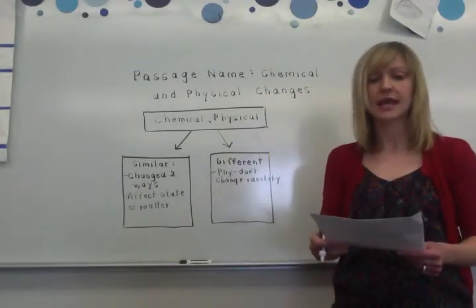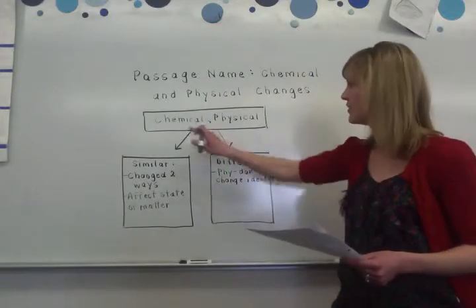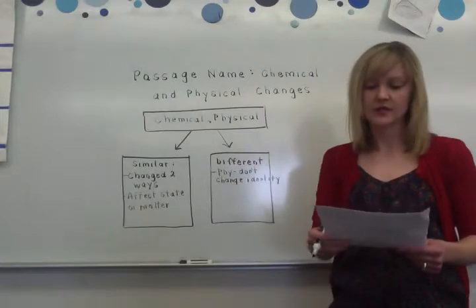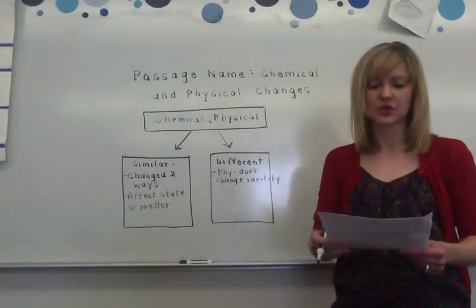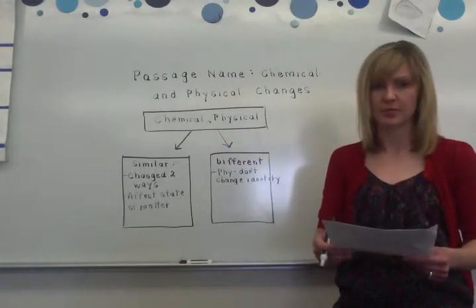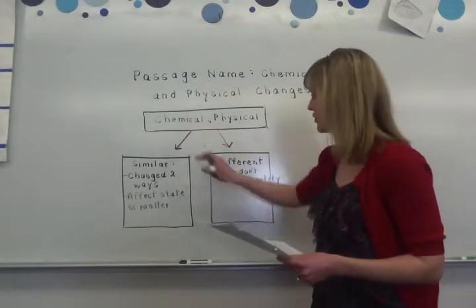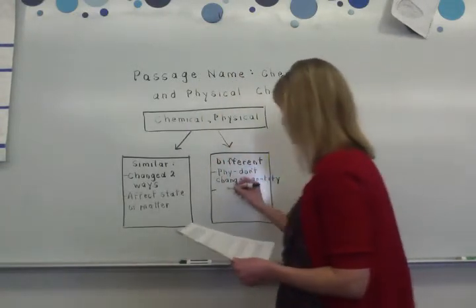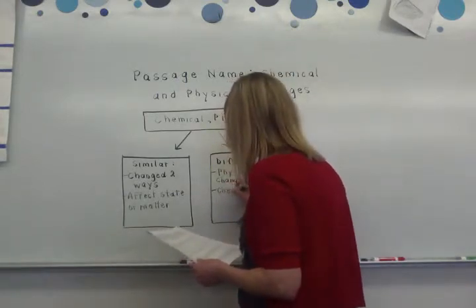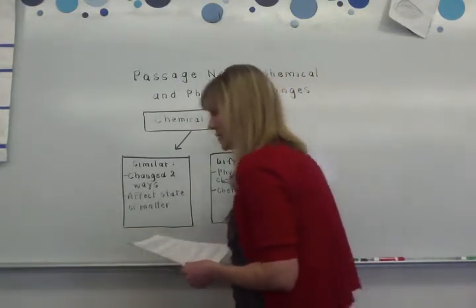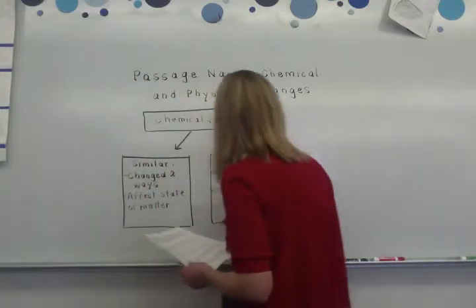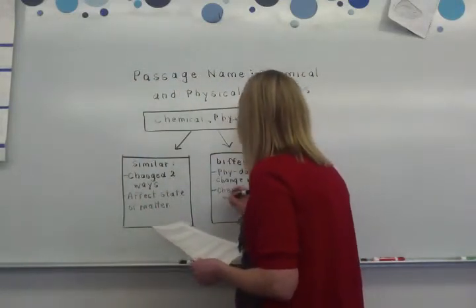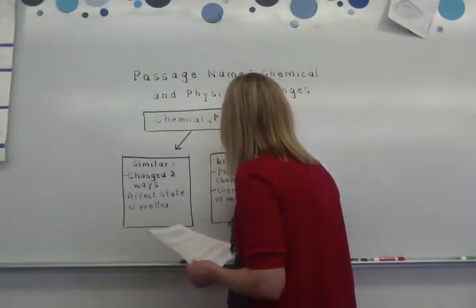Then it goes on to say chemical changes. So that's just one of them. So I know this is going to be about one of the two types. So chemical changes turn the matter into a new kind of matter with different properties. So that only applies to chemical, so that's probably a difference. Plus it's different than what I have written down for physical. So chemical, I'm going to put down new, changes it into a new kind of matter.